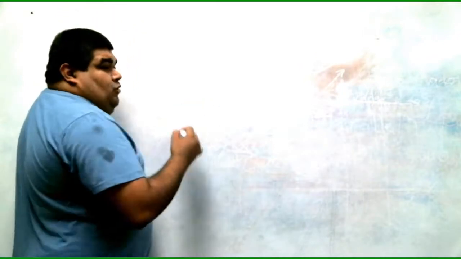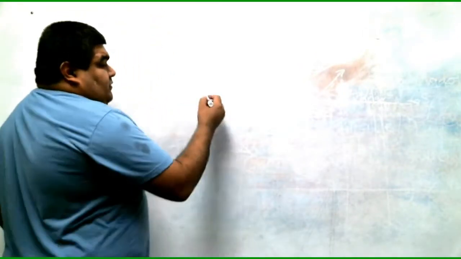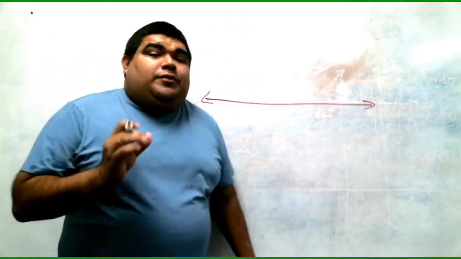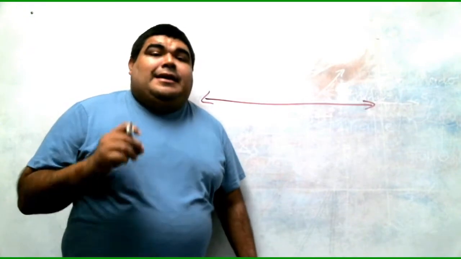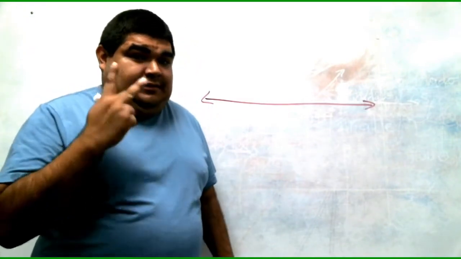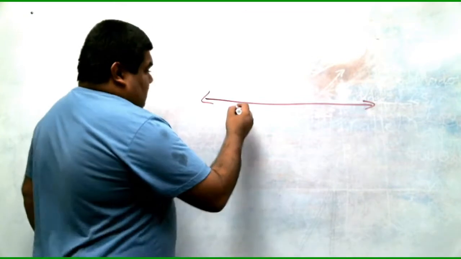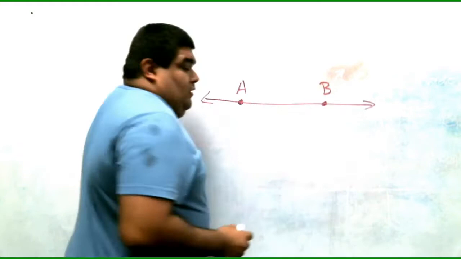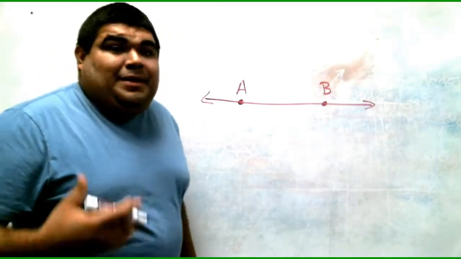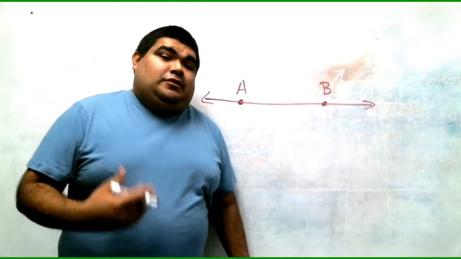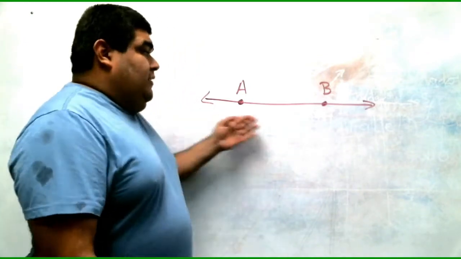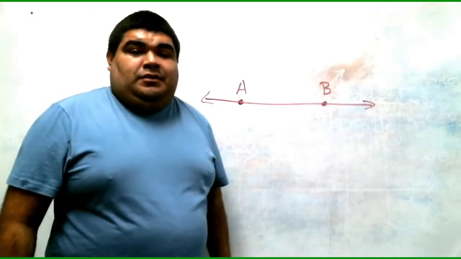Alright guys, a line usually goes on forever in both directions. Okay, so we have our line. The rule that applies for a line is a line has to have at least 2 points. At least. A, B. It could have more, but it has to have at least 2, no less than 2. So that is a line. A line that continues forever has at least 2 points.